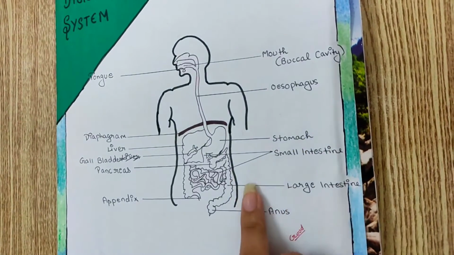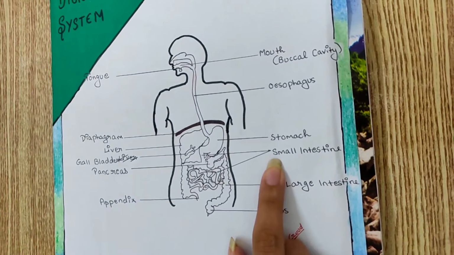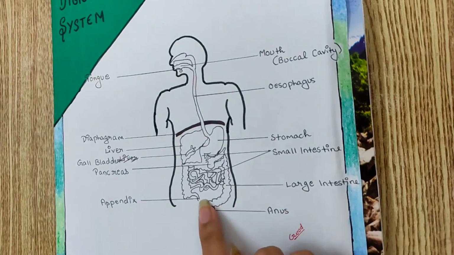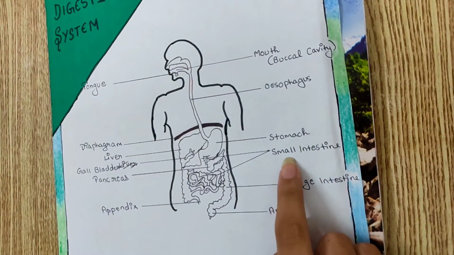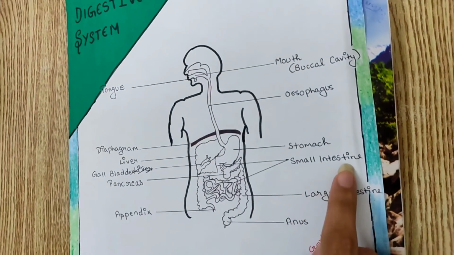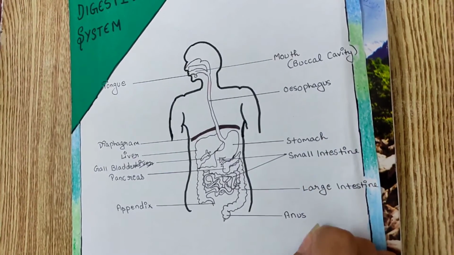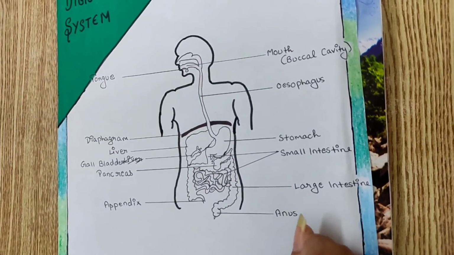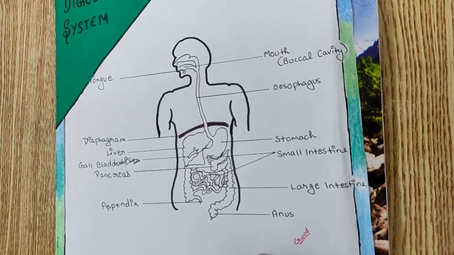After the stomach, the food goes into the small intestine, which is also the site of complete digestion. The digested food moves up the walls of the small intestine. The inner lining of the walls of the small intestine has numerous finger-like structures called villi. Villi increase the surface area for absorption and are richly supplied with blood vessels, which send the absorbed food to each and every cell of the body.